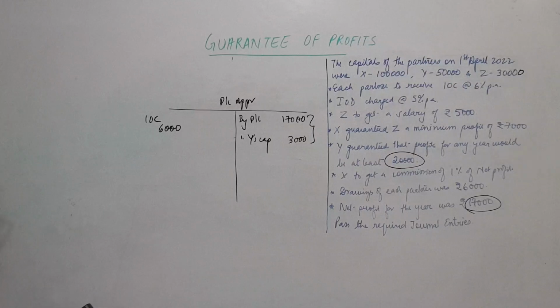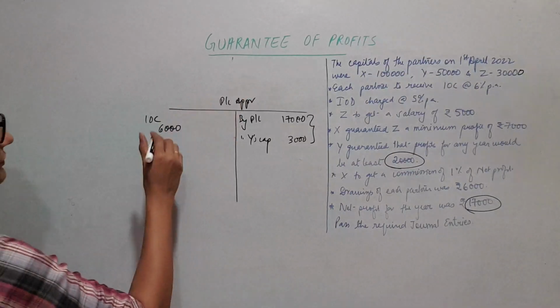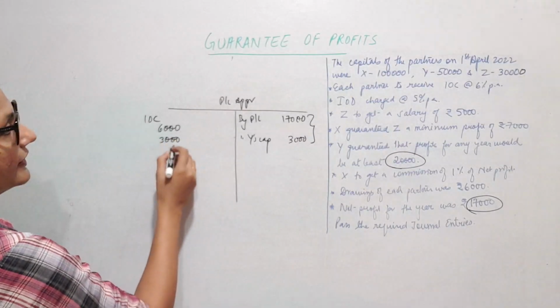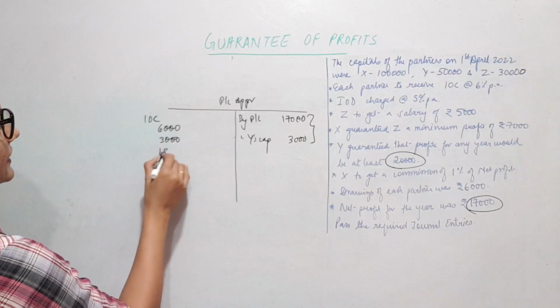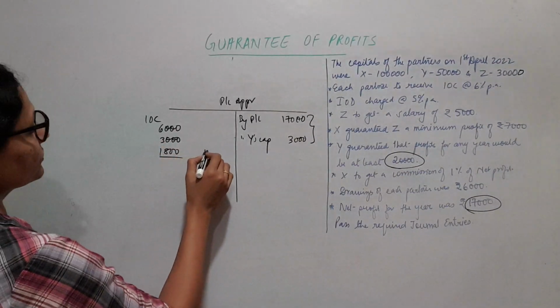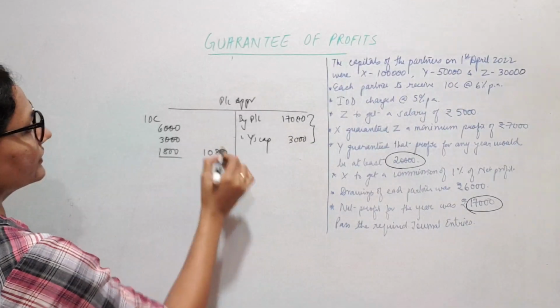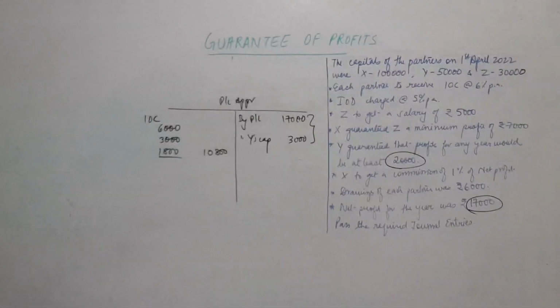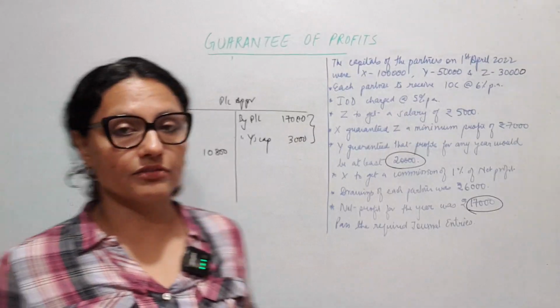6,000 for X, and it will be then half of that 50,000, so 3,000 for Y, and 6%, 1,800 for Z. Okay, the total is coming to 10,800. 10,800 gone for interest on capital itself.